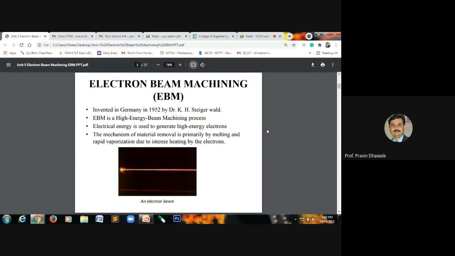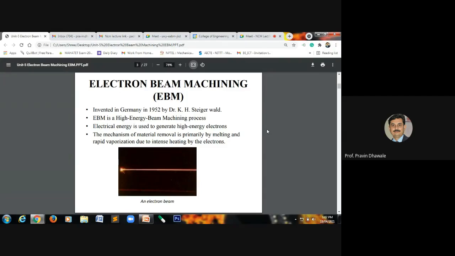These 4 machining processes we have to study under the non-traditional machining processes, which work based on thermal energy or heat energy, utilized to melt or vaporize the material by using the heat produced either by laser beam, electron beam, plasma or ion beam.